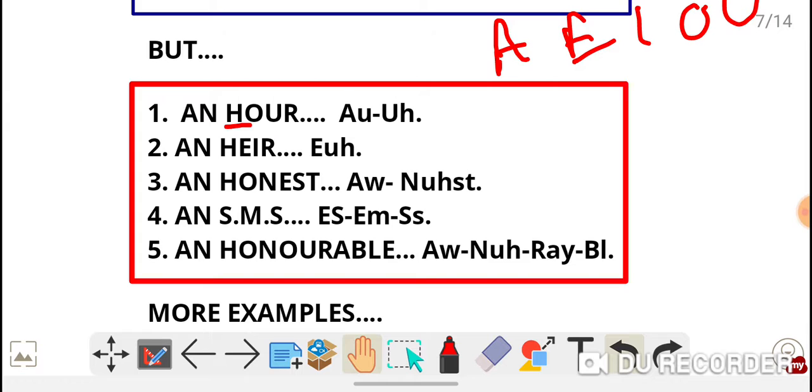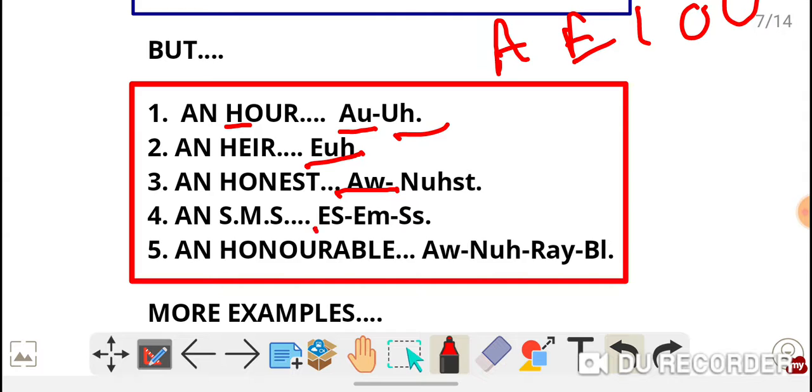Okay, the hour is pronounced like that, hour, au. So in pronunciation, a vowel comes first, so it is an hour. And here it is the same, we pronounce it eur. And honest, aw, okay, honest.